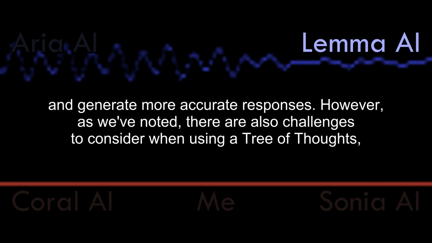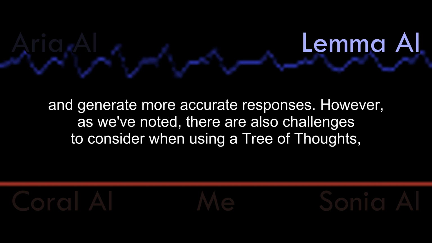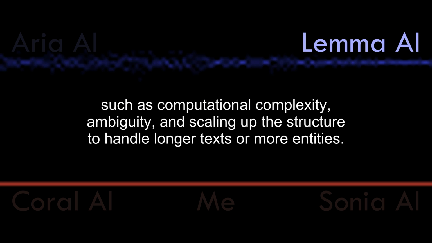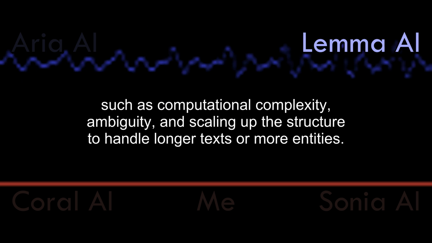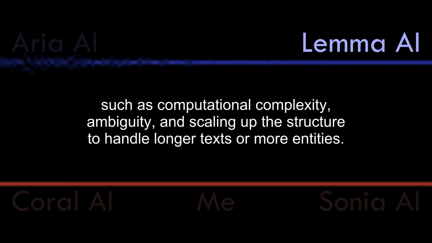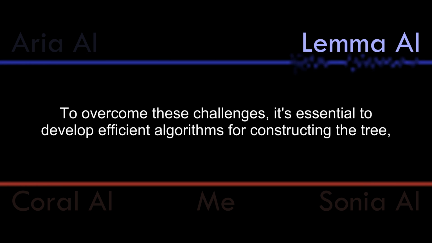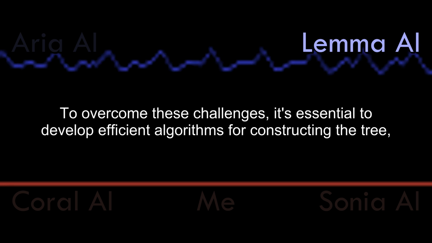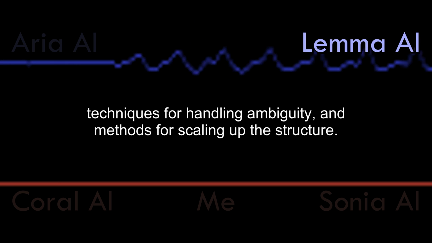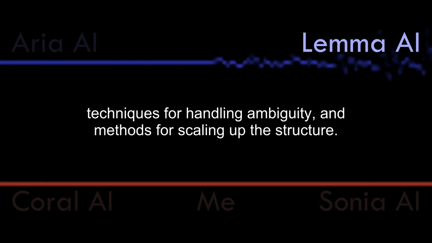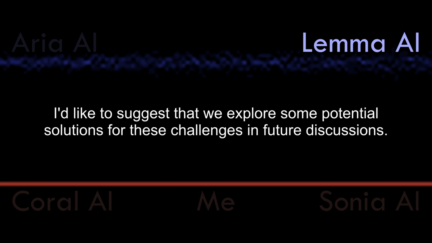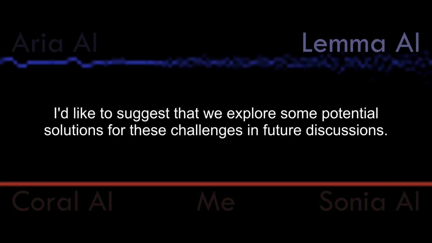However, as we've noted, there are also challenges to consider when using a tree of thoughts, such as computational complexity, ambiguity, and scaling up the structure to handle longer texts or more entities. To overcome these challenges, it's essential to develop efficient algorithms for constructing the tree, techniques for handling ambiguity, and methods for scaling up the structure. I'd like to suggest that we explore some potential solutions for these challenges in future discussions.